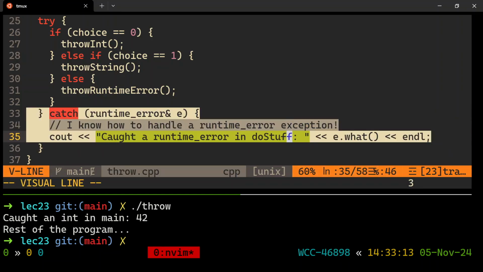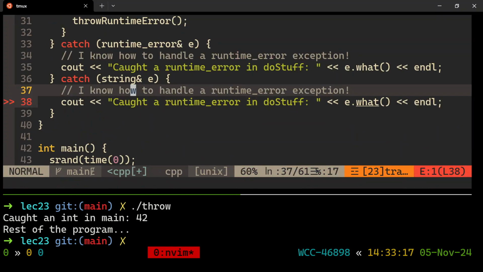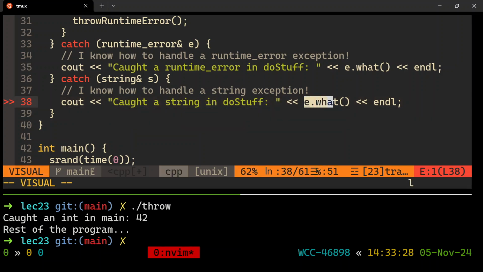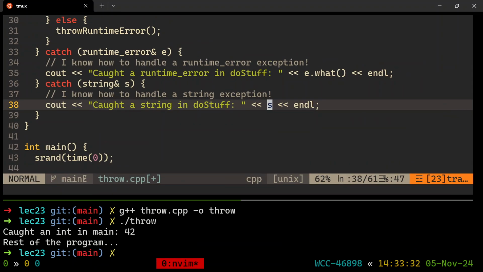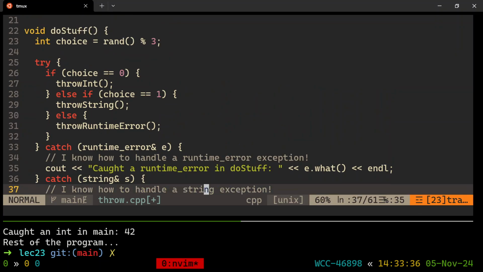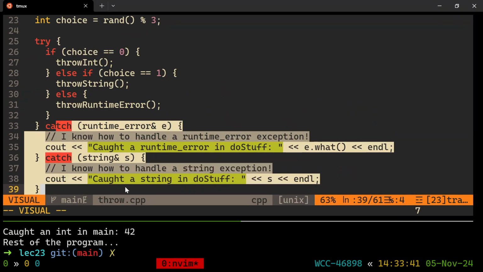And then you can also catch, let's do a string. And so we know how to handle a runtime error in a string up here, but not in it. I know how to handle a string exception called a string. We'll call s again and do stuff. s dot what? I think I have to zoom out a little bit so you can see what's going on. But here's the idea. Now in do stuff, I've added a try catch. Try to do all these things and then catch one of these if an exception occurs.